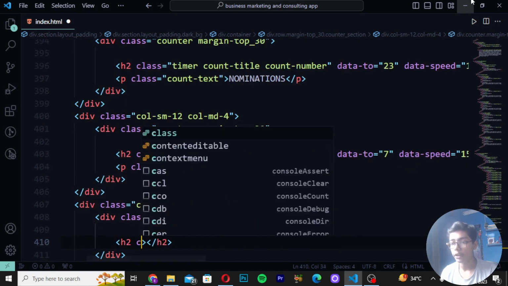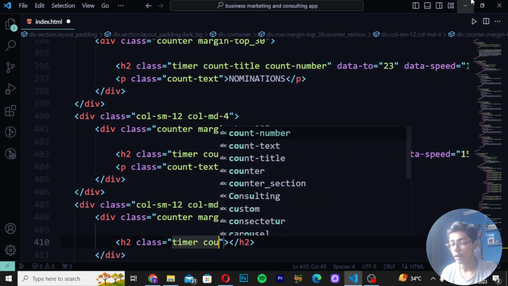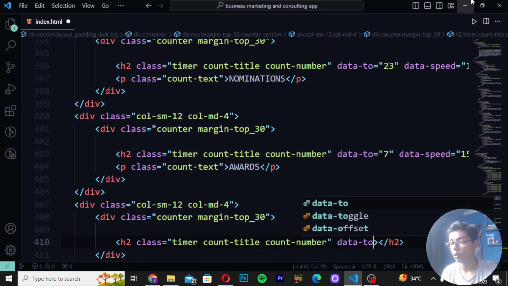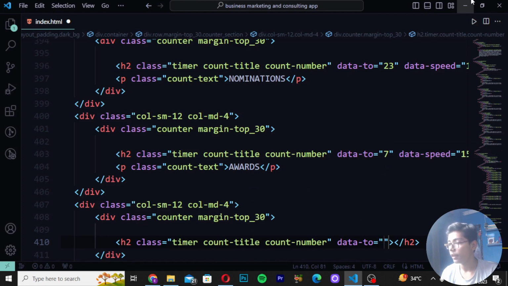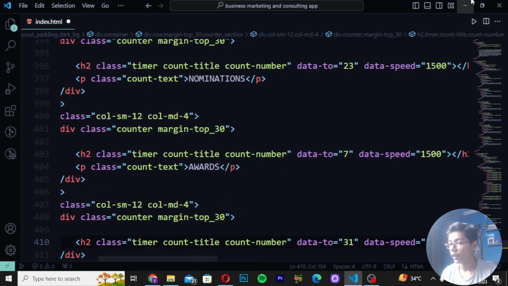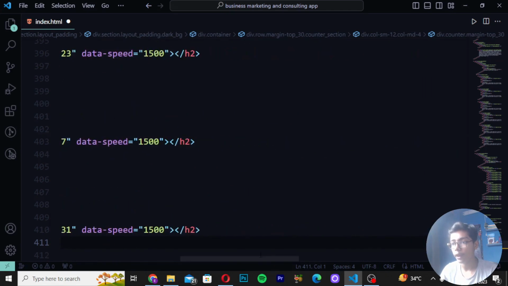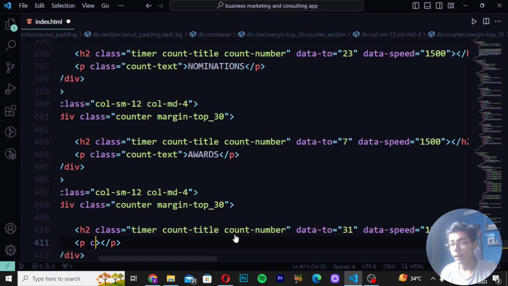Then you have to write here h2 class timer count title. Write here count number. Then you have to now write here data-to like this, and then here I will be now writing 31. So here I will be writing data-speed equal to 1500. Then move down here. So after closing h2, I will be moving down again and write here p tag, create class in this p tag as count text.